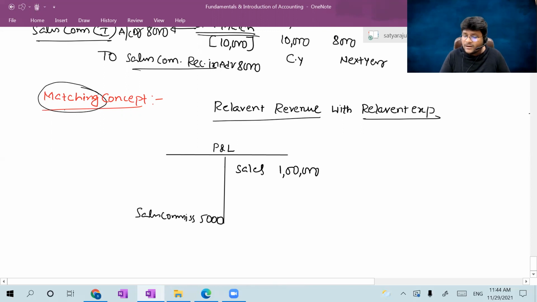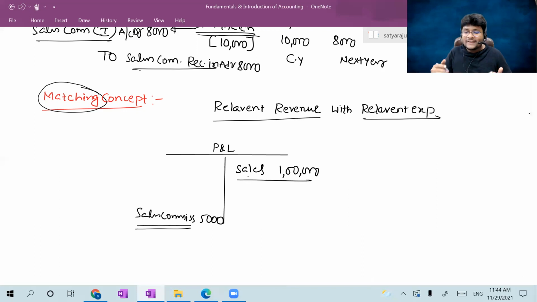Matching concept is nothing but you should match relevant revenue. This revenue was generated only due to this relevant expense. If this expenditure is not there, you cannot generate this revenue, right? Sir, whatever different expenses you incurred to generate this revenue, you should record them in the books of account. You should not miss out any expenditure which was incurred to generate this revenue. That is nothing but the matching concept. Simply speaking, you should match all the relevant expenses to generate a particular relevant revenue.